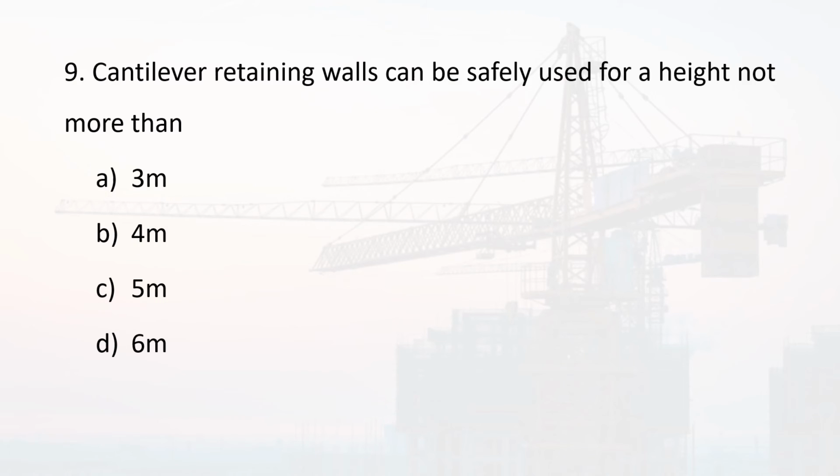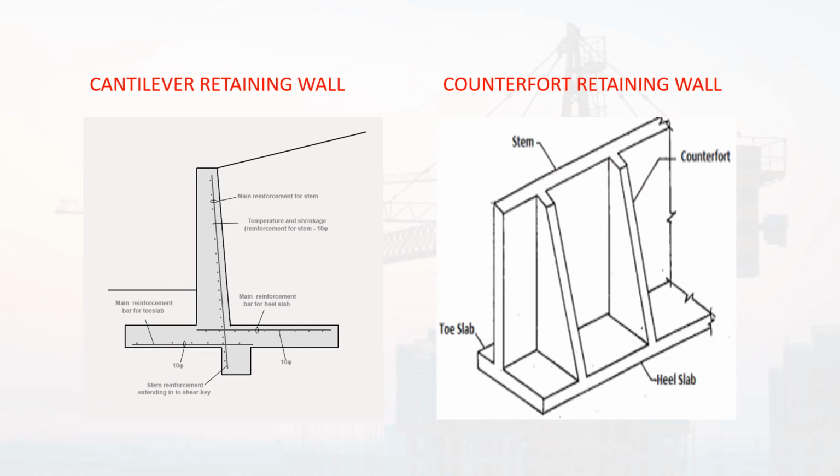Next question. Cantilever retaining walls can be safely used for a height not more than option A 3 meter, option B 4 meter, option C 5 meter, and option D 6 meter. The correct answer is option D 6 meter. So cantilever retaining walls can be used safely up to a height of 6 meters. Beyond 6 meters, or generally beyond 8 meters, we use another type of retaining wall known as counterfort retaining walls.